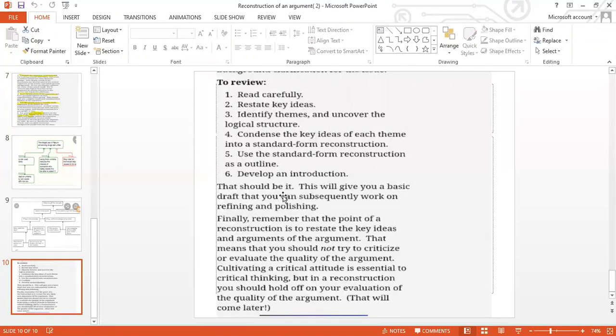Develop an introduction. This will give you the basic draft that you can subsequently work on refining and polishing. Finally, remember that the point of reconstruction is to restate the key ideas and arrangement of the argument. That means you shouldn't try to criticize or evaluate the quality of the argument. Cultivating a critical attitude is essential to critical thinking, but in a reconstruction, you should hold off on your evaluation of the quality of the argument.